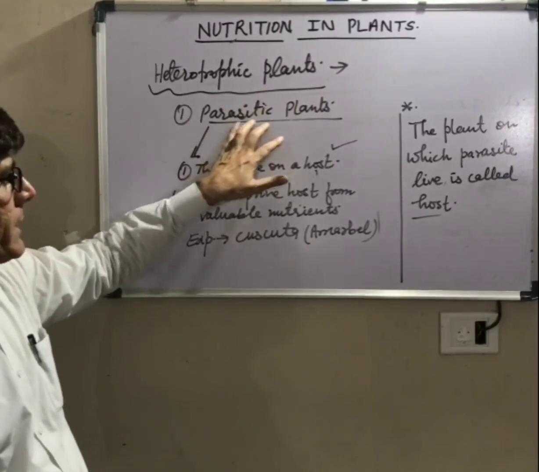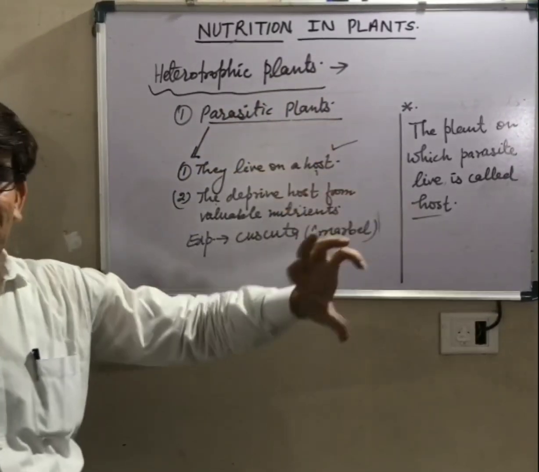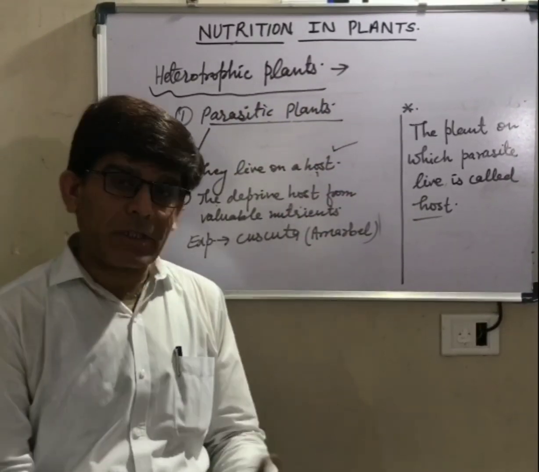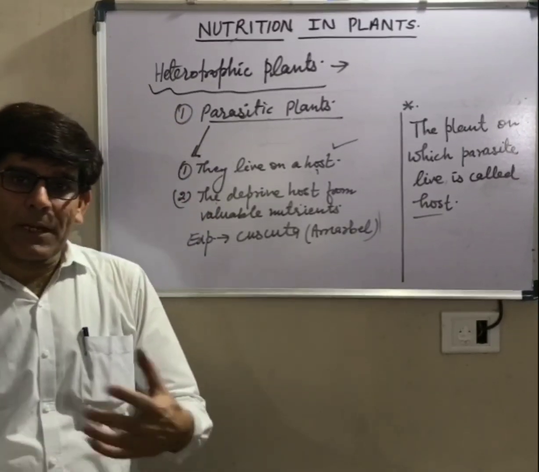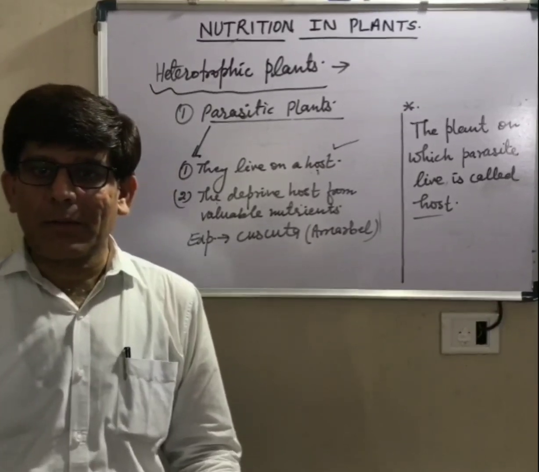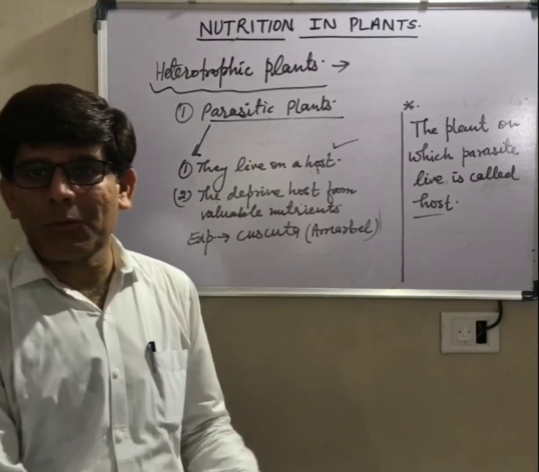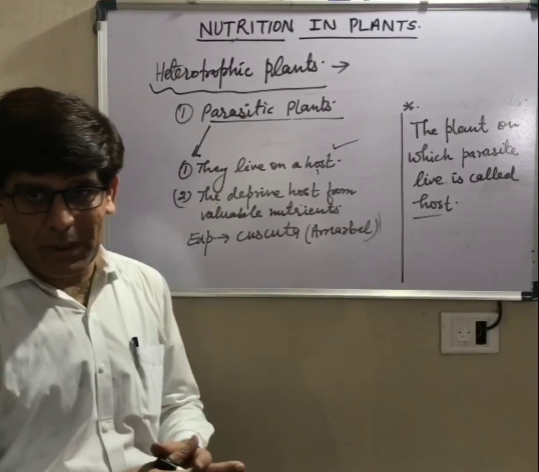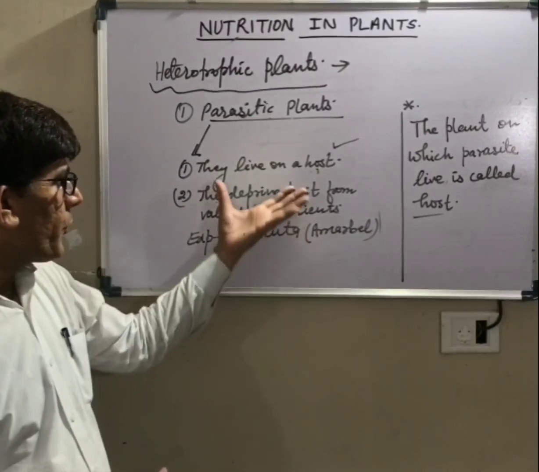One of them is parasitic plants. Parasitic plants live on a host. They live on a host and utilize the valuable nutrients of the host for themselves. So they harm the host in a way by using its nutrients for themselves. So they are harmful for the host.